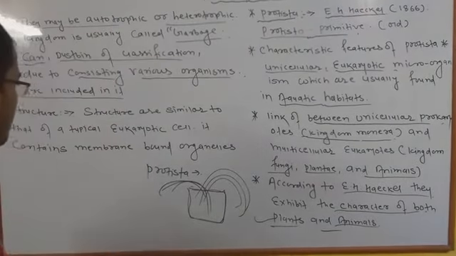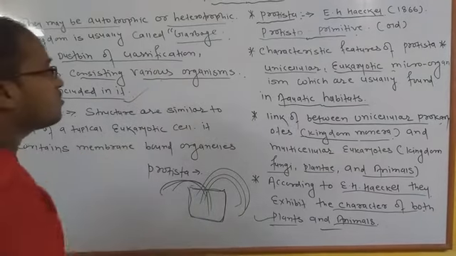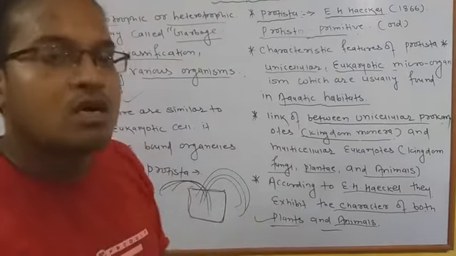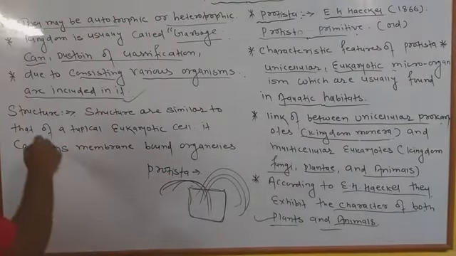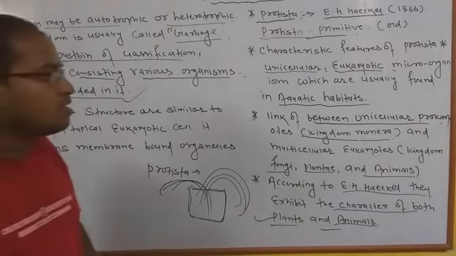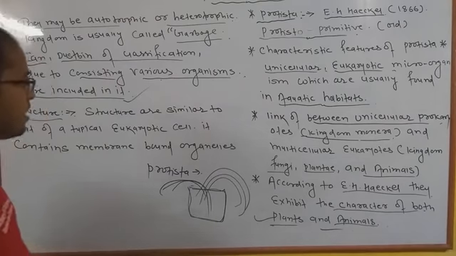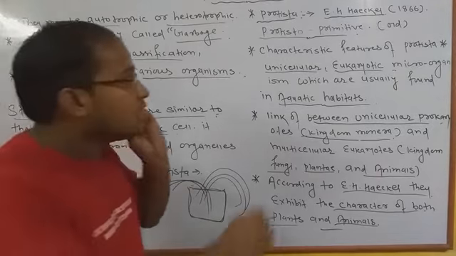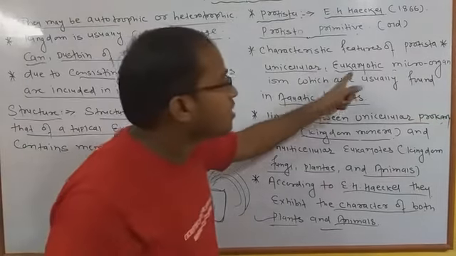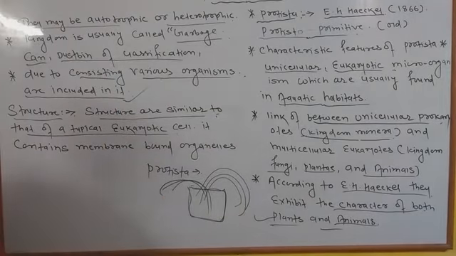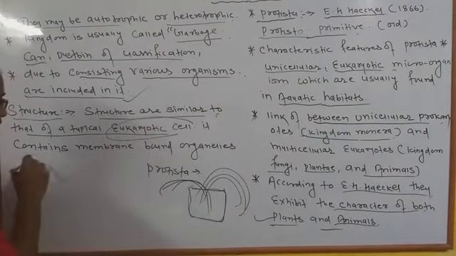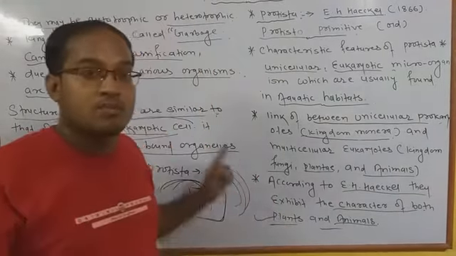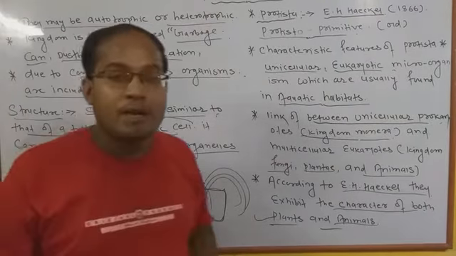So next, most important point: after the clarification of all the basic structures of Protista, we will go through the different points of their structure. Now coming to the next part, we have studied on the front page that their structures are similar to those of typical eukaryote cells. Generally Protista are unicellular and eukaryotic. So they carry eukaryotic cells, which contain membrane bound organelles. Due to the property of eukaryotes, the Protista carry different types of membrane bound organelles.